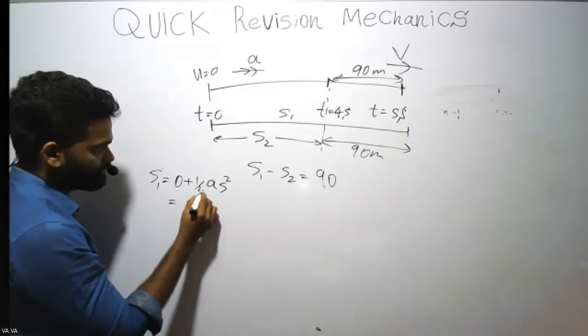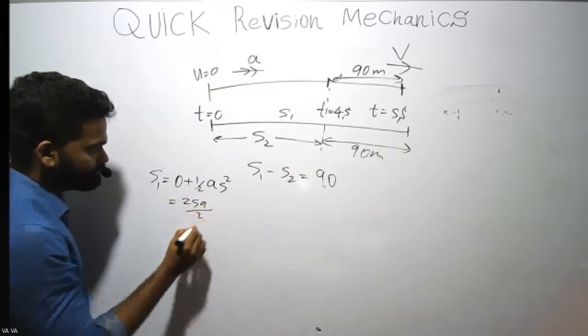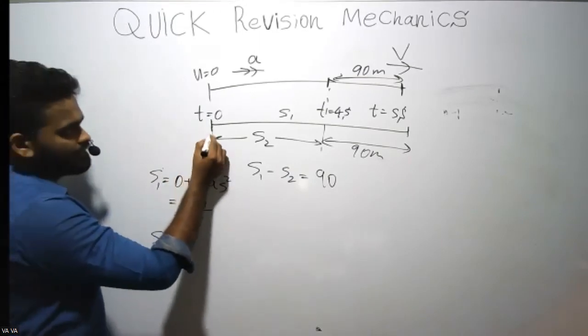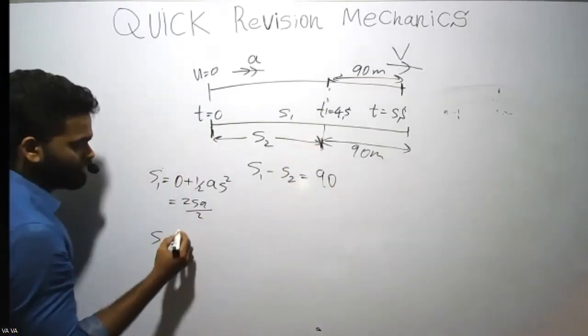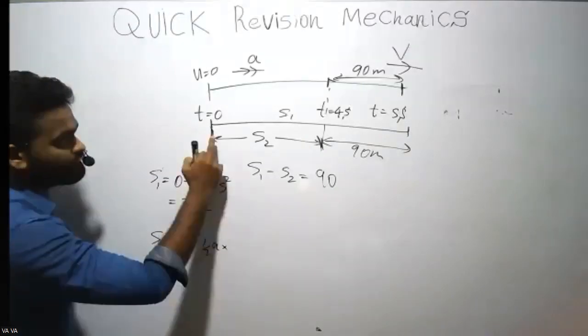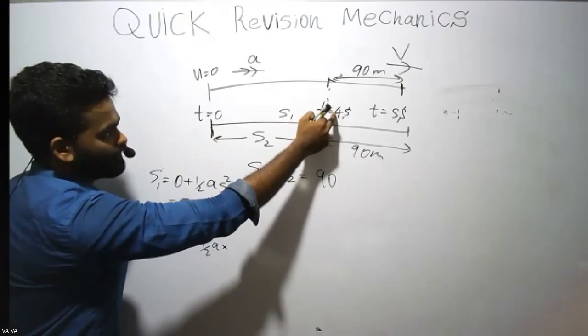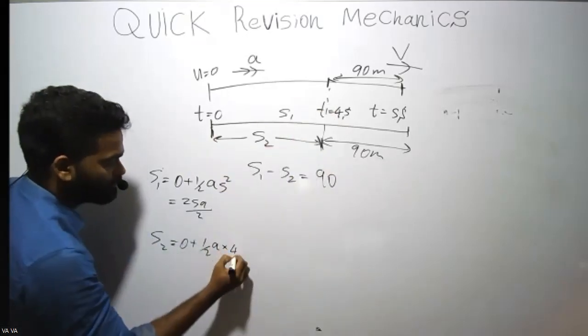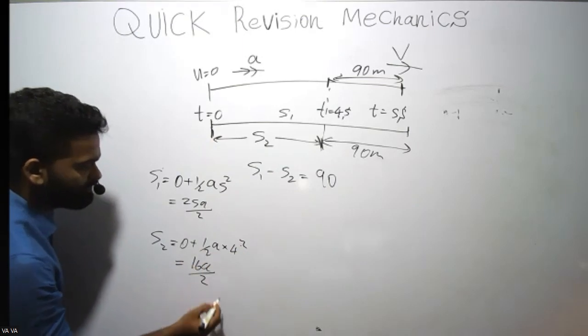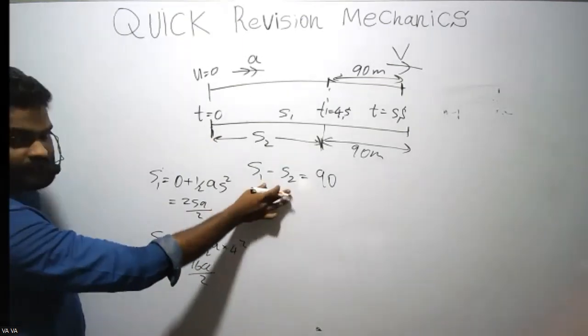So we get 25a over 2. That is s1. Then for s2, I'm applying from here to here. Initial velocity 0, half a, t squared is 4 squared. So 16a divided by 2.